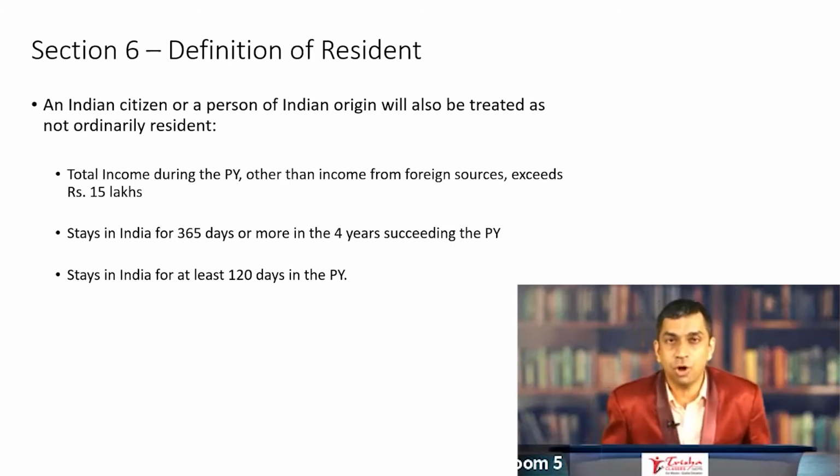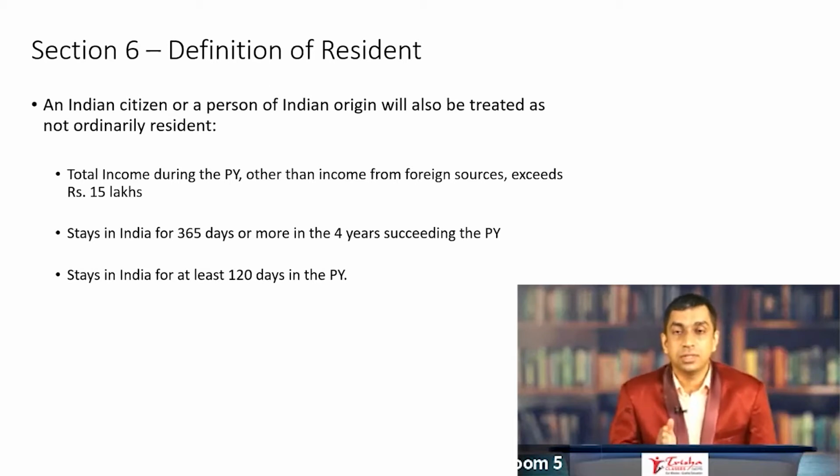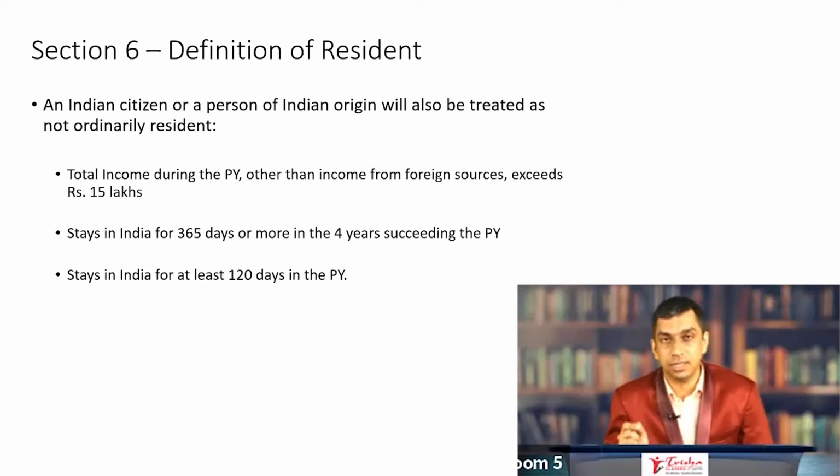It's been a very long time since a question on the rule of residence has appeared at the intermediate level, and that perhaps could prompt the examiners to ask questions from section 6, or rather, this is section 6, subsection 1A. Okay. And please note that the rule specifically says that in case these three conditions are satisfied, the individual becomes a not ordinarily resident.